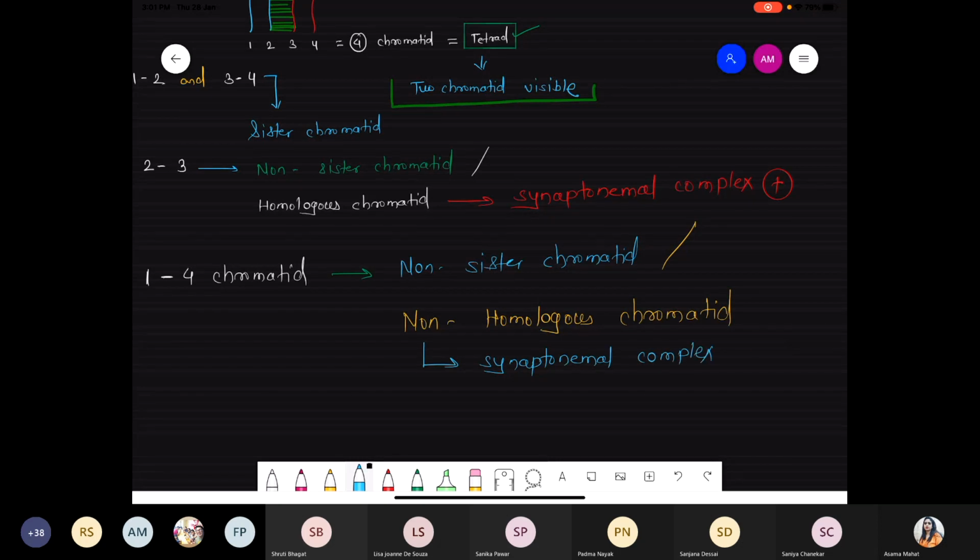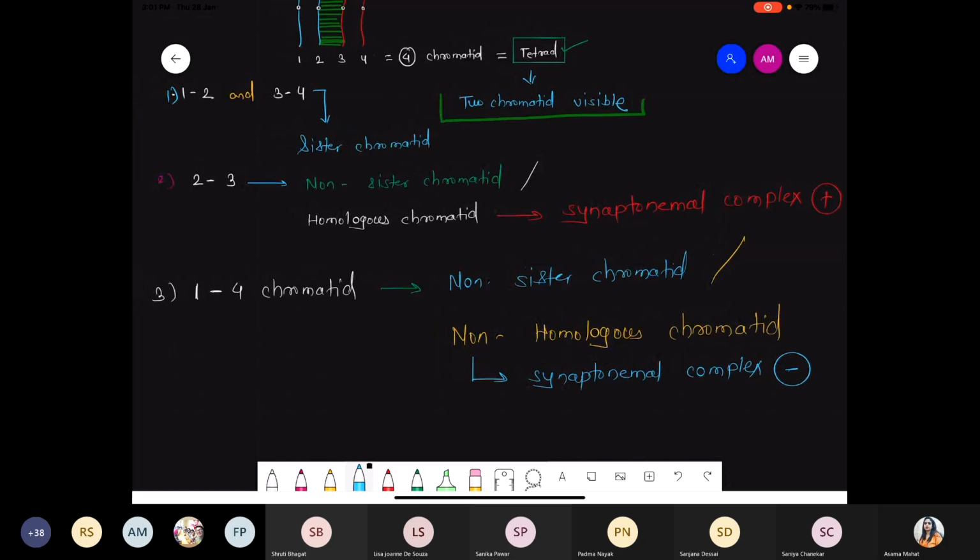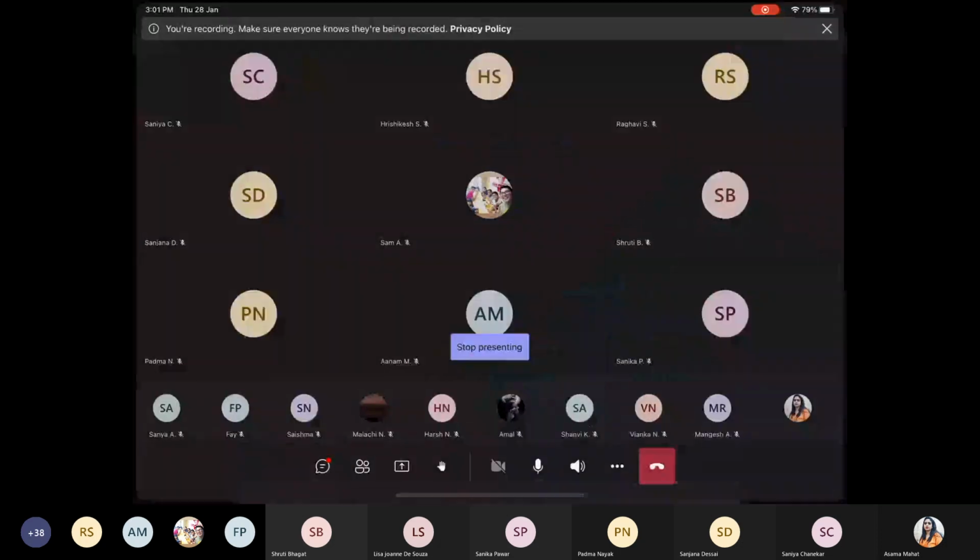Okay, what happened, ma'am, it has been one minute. Chalo, first of all complete this part, then we'll take the diagrammatic representation.